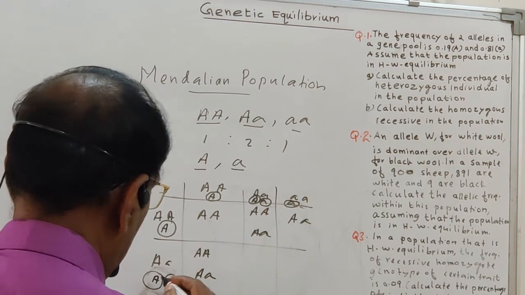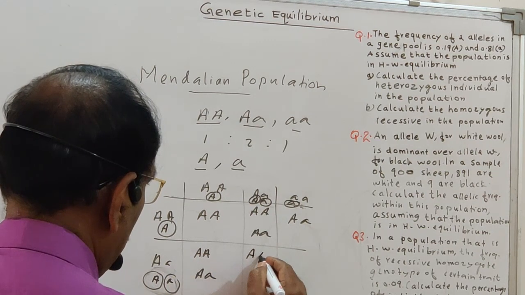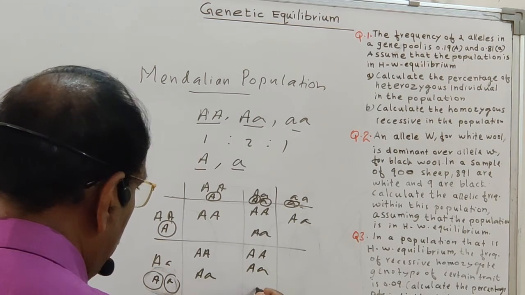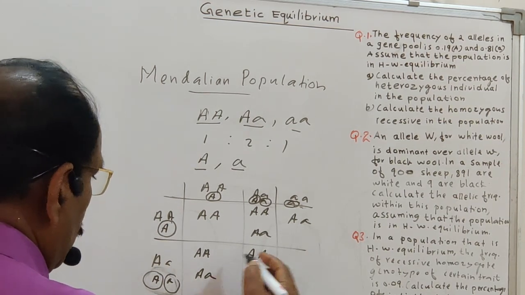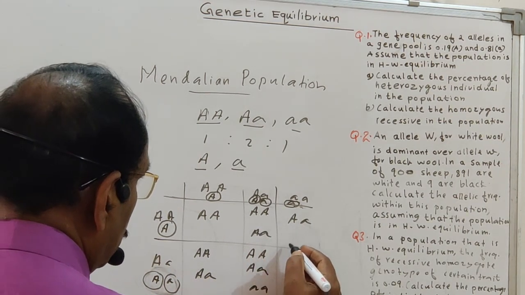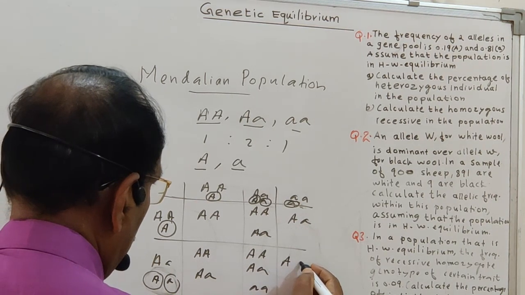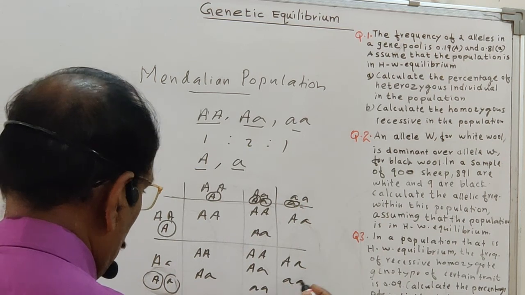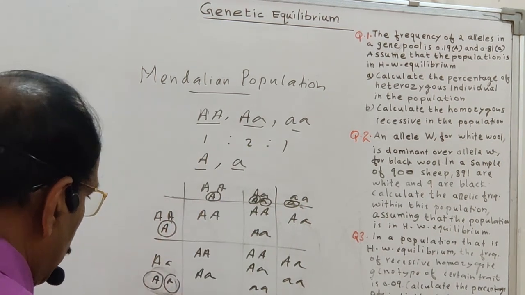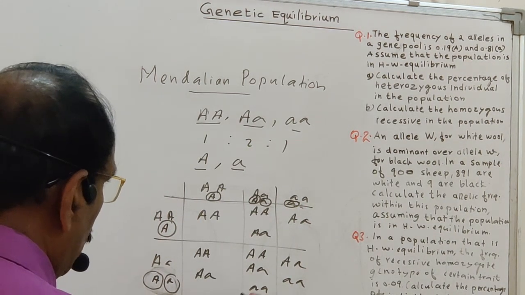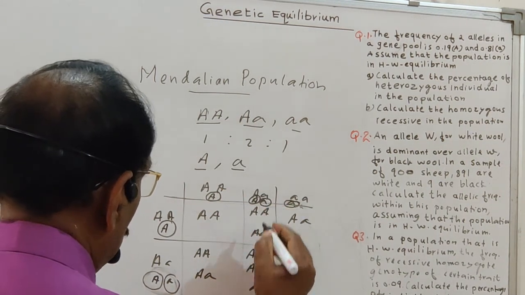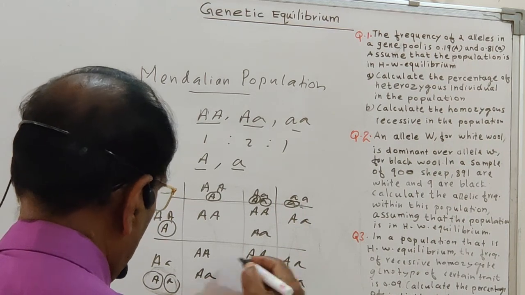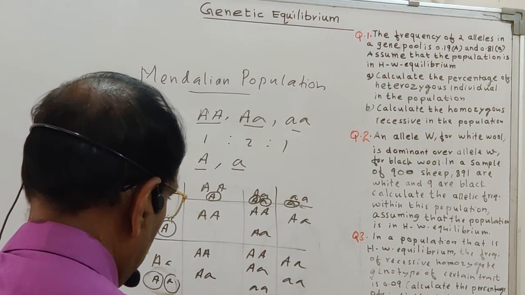And similarly here, this A mates with this one, giving capital A, and capital A with small a, and small a with this one, giving small a, like that. This also mates with this one, so capital A, small a, capital A, small a, and small a, like that. This mates with this one, so capital A, small a only, and this mates with this one, producing capital A, small a, and small a, and this with this one, producing capital A, small a.